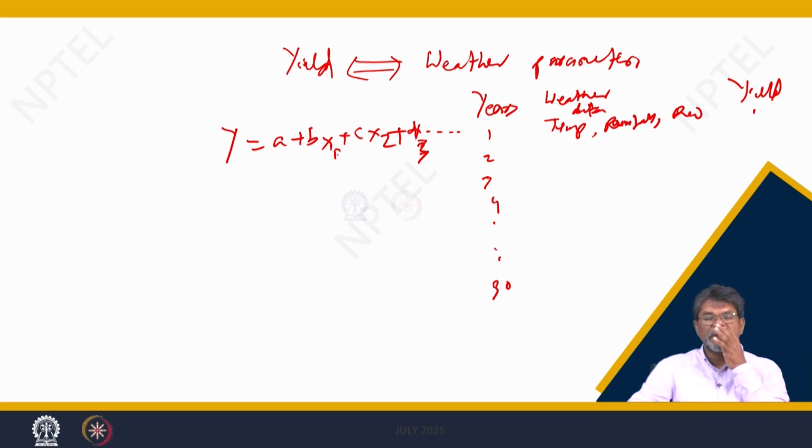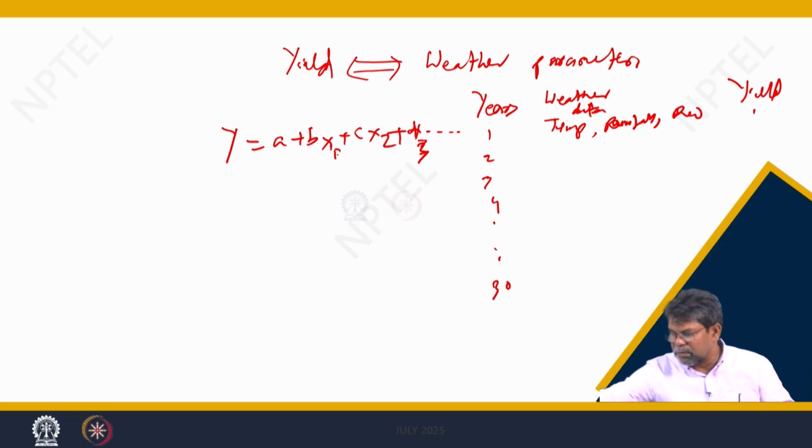This relationship is particularly for a specific group of crops and for particular locations. For those locations and that range of crops this is applicable, but this relationship may not be applicable for other locations. It is a statistical relationship that you can develop very quickly.